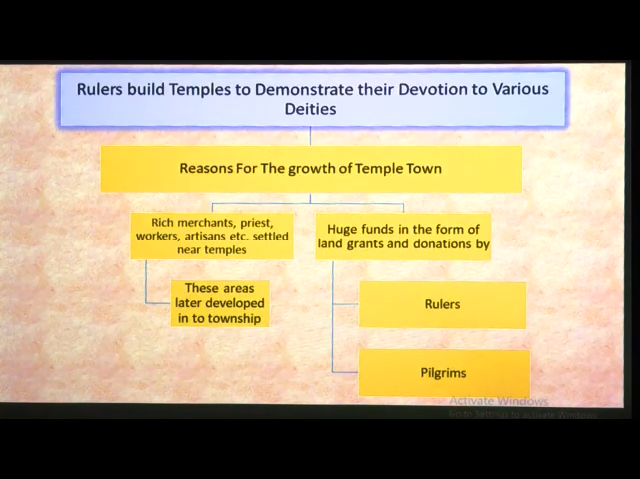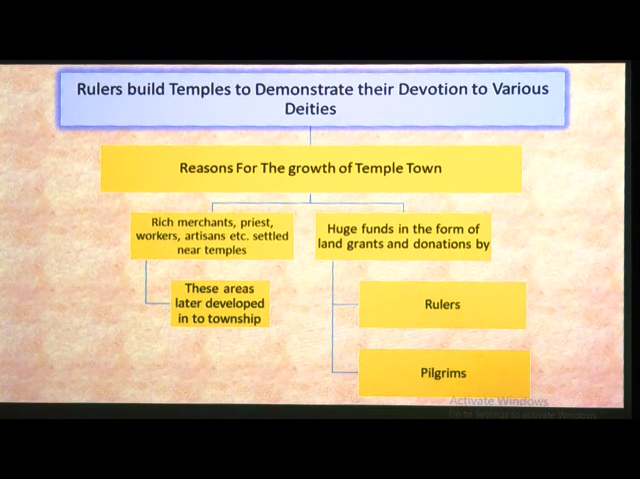Now, rulers built temples to demonstrate their devotion to various deities. Here the rulers built many temples. In the last lesson we have seen rulers and buildings, so there were architectural constructions. Now, here they have built the temples to demonstrate their devotion to various deities, various gods.